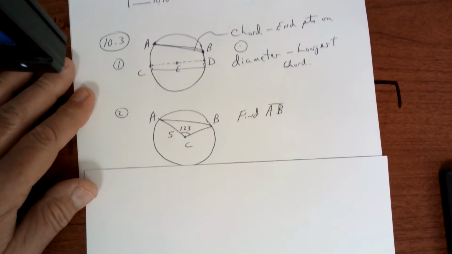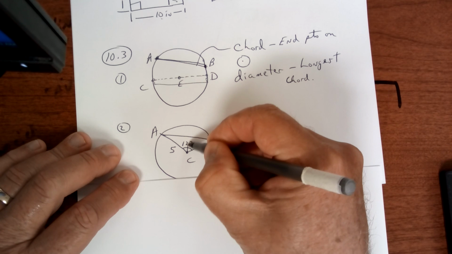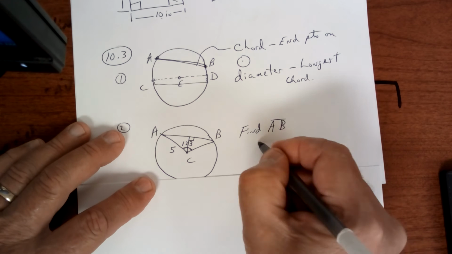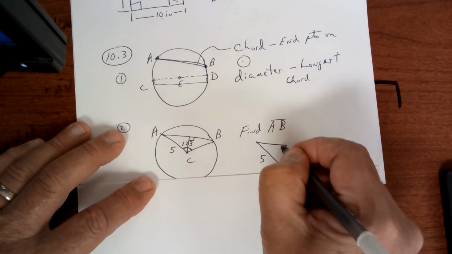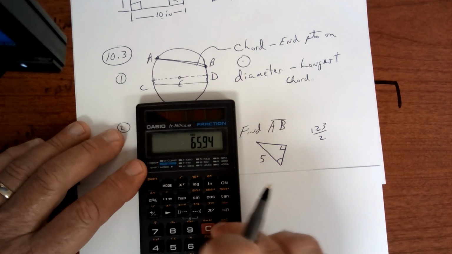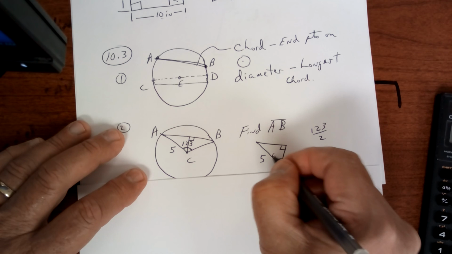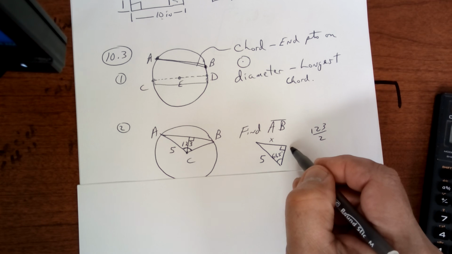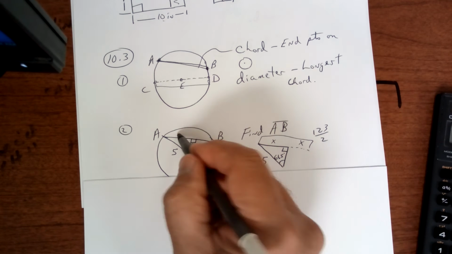This one right here says find AB. Well, to find AB, what I would do is split this in half. If this angle is 123, we're going to pull out this little bitty triangle like this. We're going to put a 5 here. We're going to put a 90 degrees, and we're going to split that 123 in half. So 123 divided by 2 is going to be 61.5 degrees. Once you have that, you can figure out this piece, and then you double it to get the whole thing, which is what they want. So we're going after that little piece, and then we're going to double it.